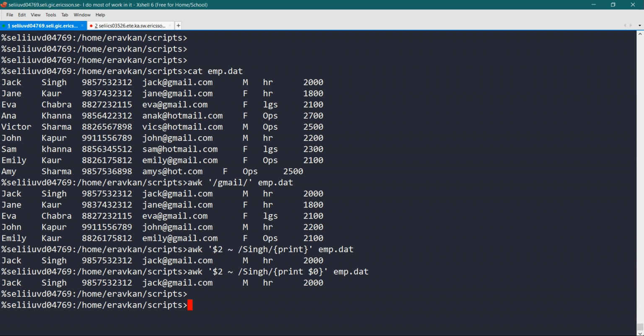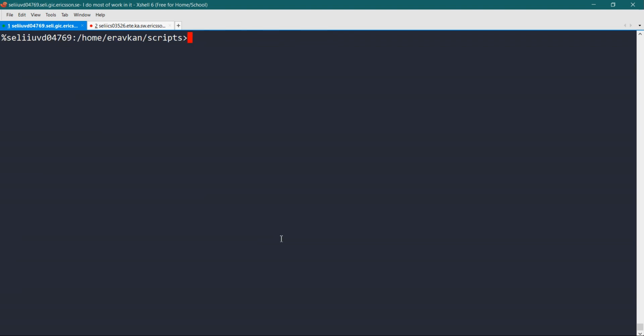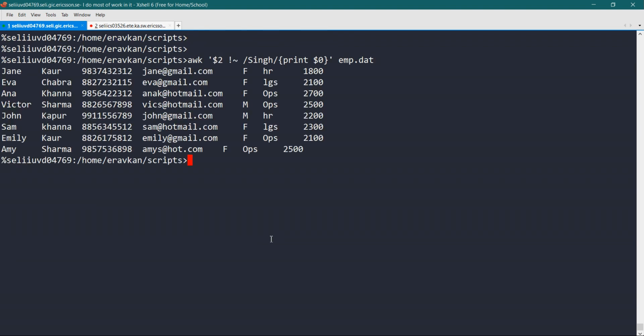Then I will give you one more example. Suppose you need the lines where sing is not present. You can negate your search by using this, so you will get all the lines where sing is not present. Let me run this again. This is for matching, and this exclamation mark will negate the meaning. Now I will give you more examples.